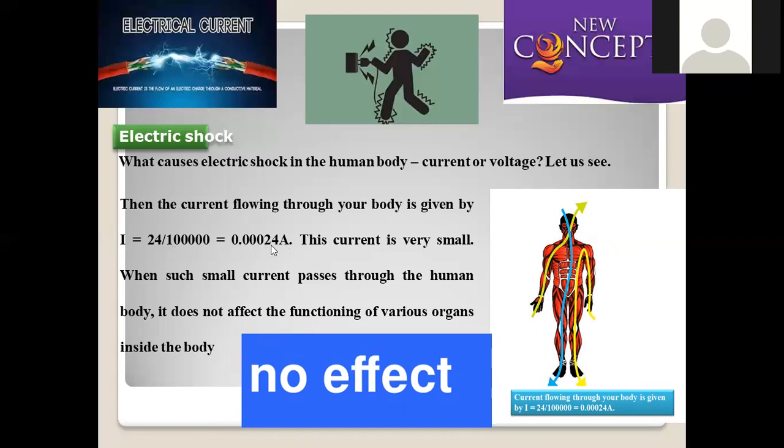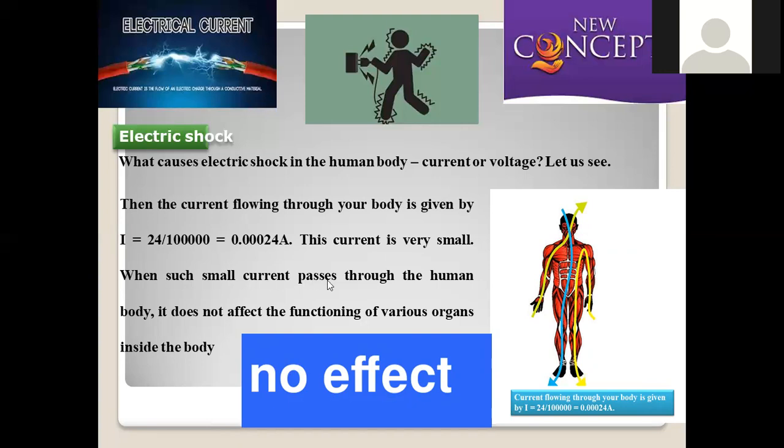This is infinitesimally small. After the decimal point, you can observe the fourth digit. This is almost negligible. Even if this extent of current passes at this resistance, it will not cause any electric shock in the human body, and no effect will be observed, as it is highly infinitesimal in nature.